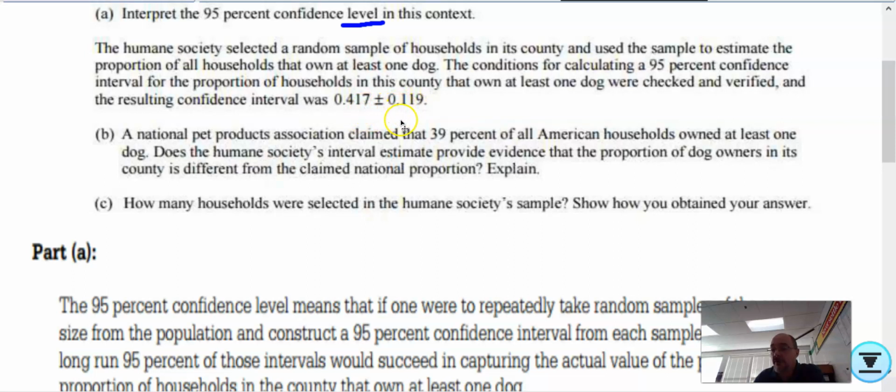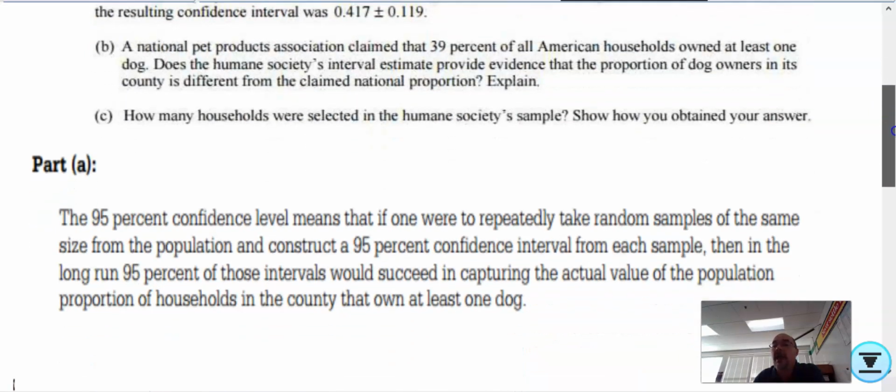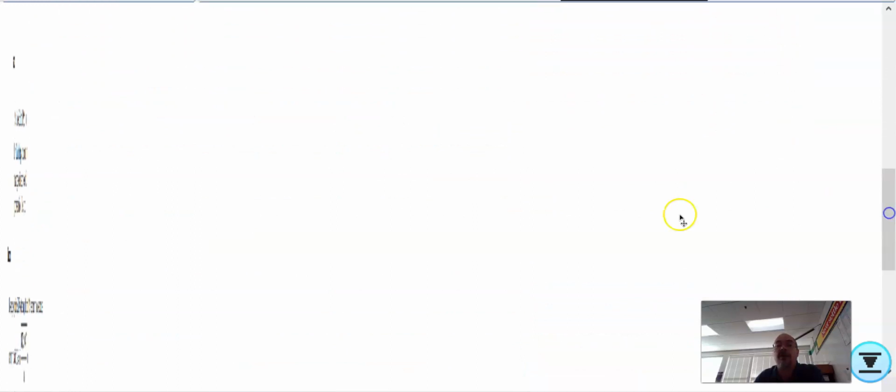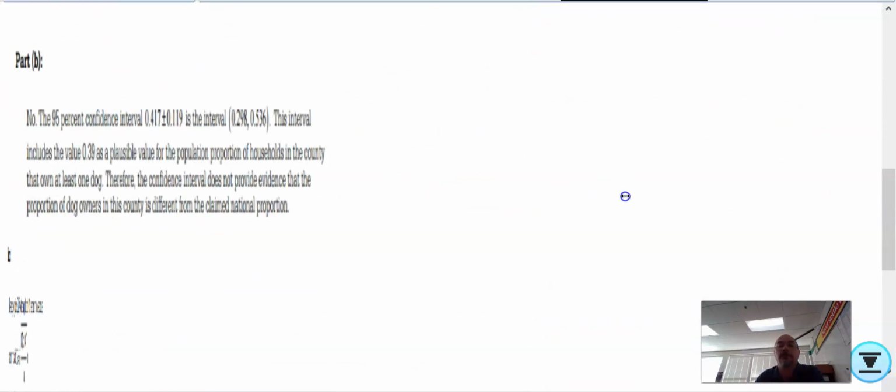And you're going to discover, ladies and gentlemen, that this 39% is within that interval. Now, when it's within that interval, folks, that means it does not provide evidence that it is different than the national proportion from what they claim. So this is what it looks like.